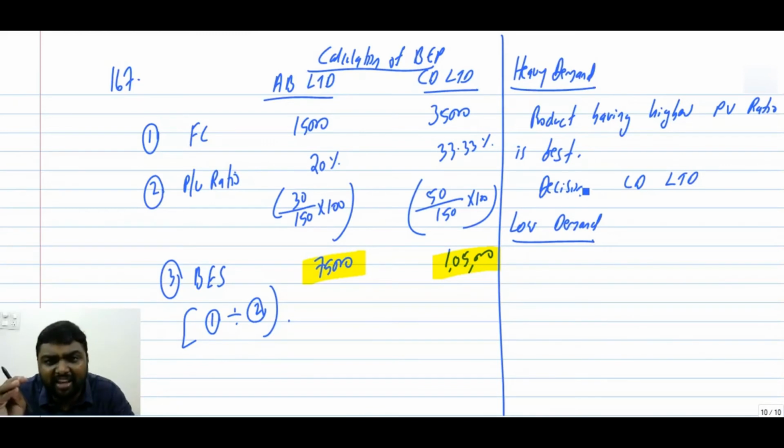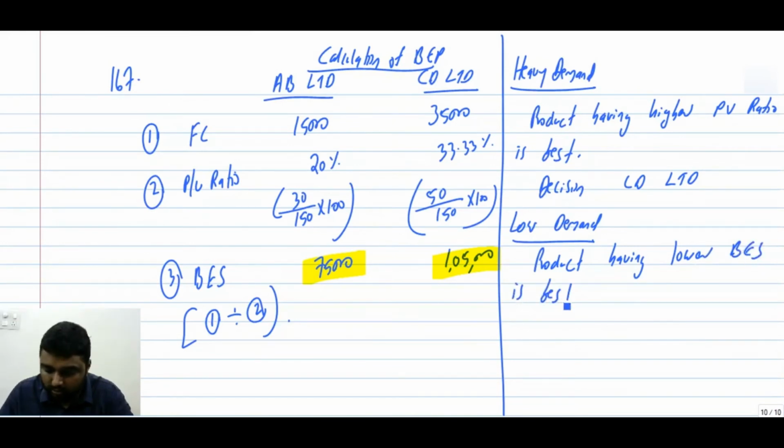Next is low demand. Low demand means very lesser sales. So if you look, the product having lower break-even sale is best. We know after the break-even sale only we will get profit.